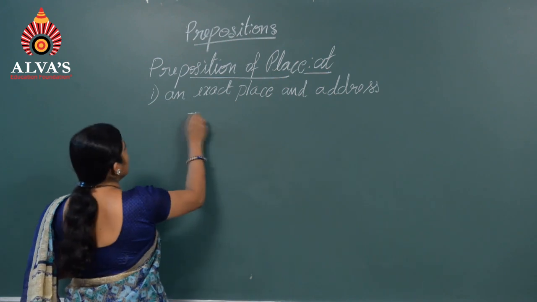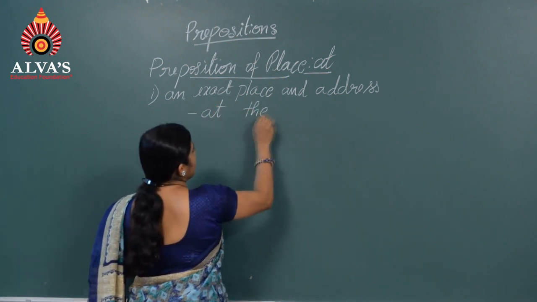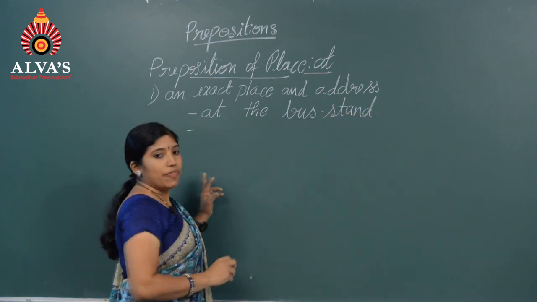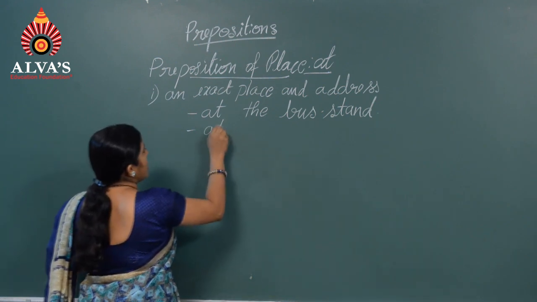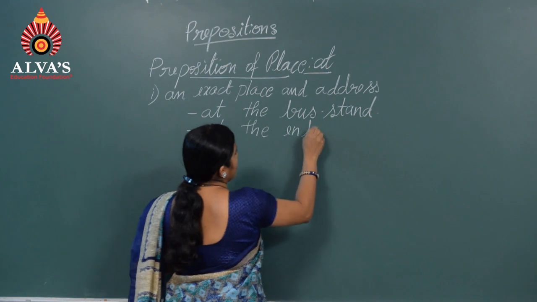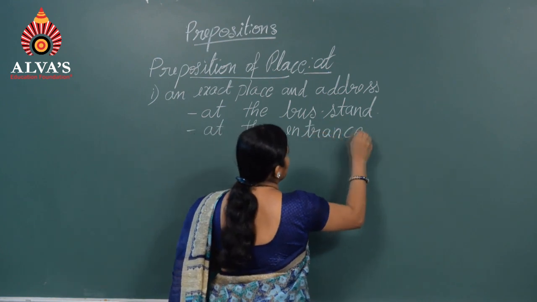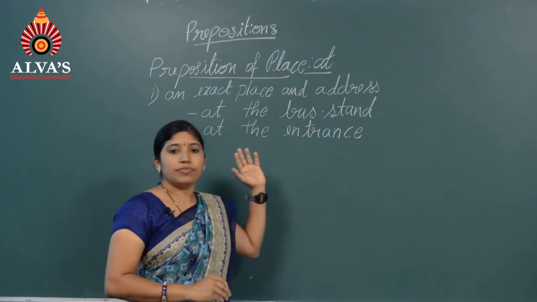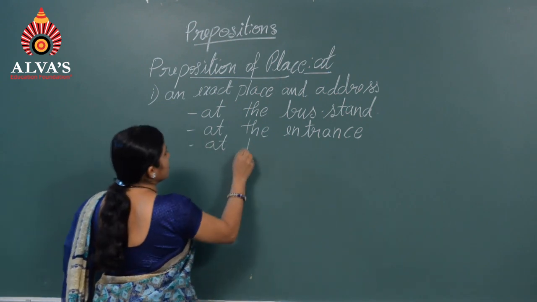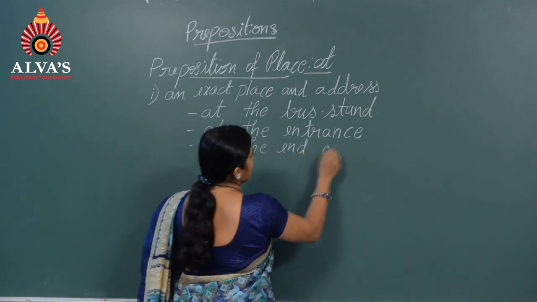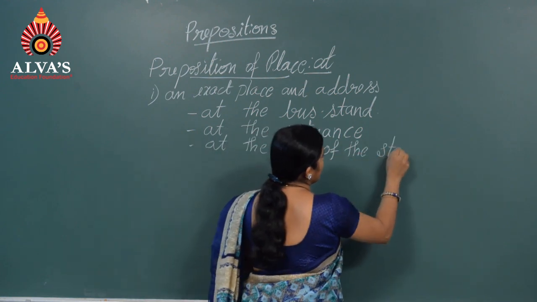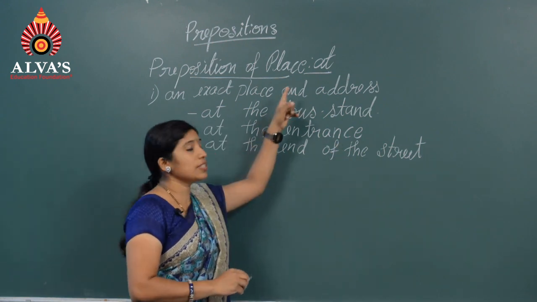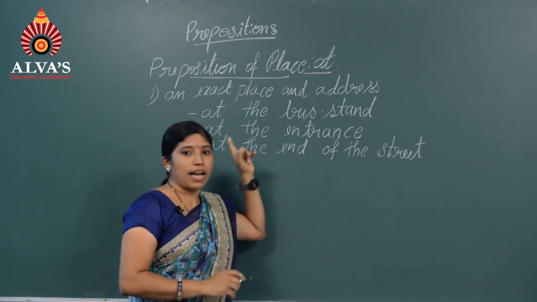For example, he was at the bus stand. My friend is waiting at the entrance. At the top of the stairs or at the bottom of the stairs. At the end of the street. In these situations, in these circumstances, we use at as it denotes an exact place.